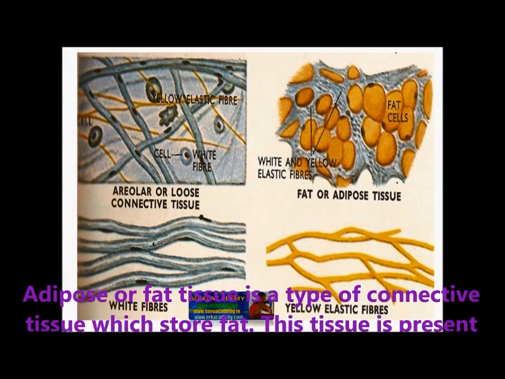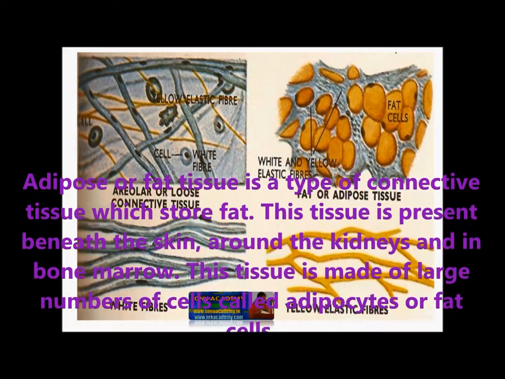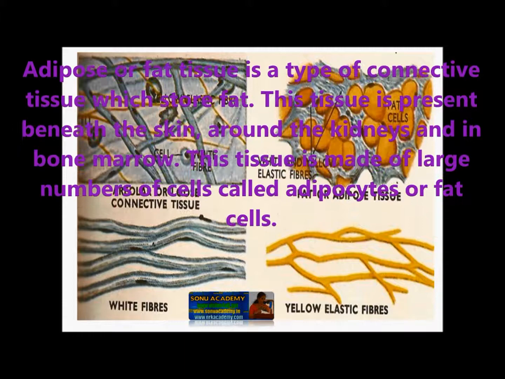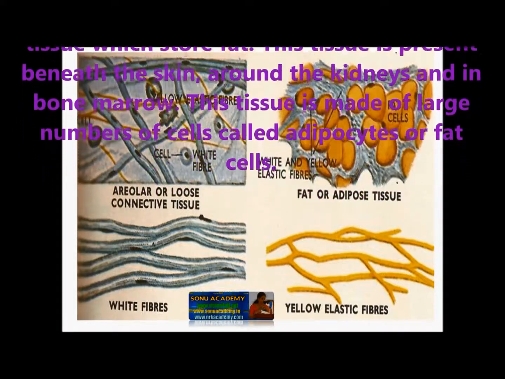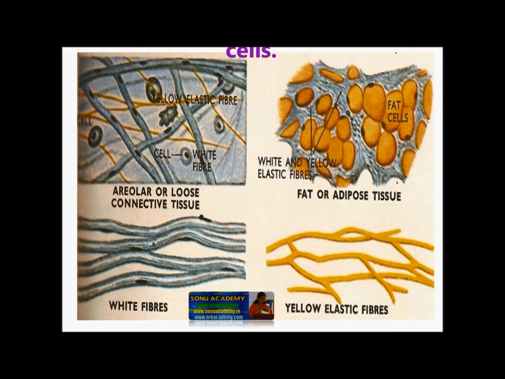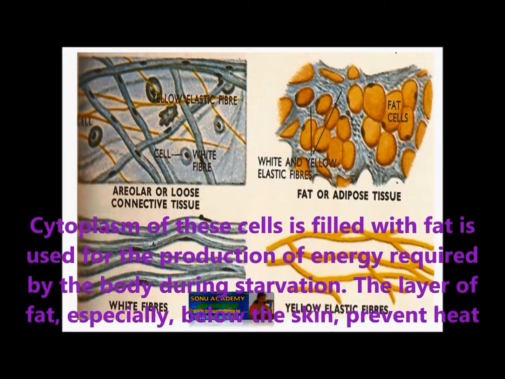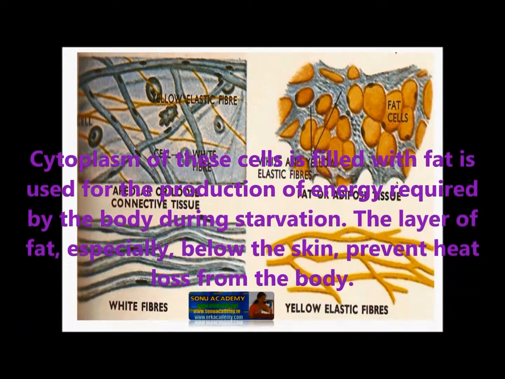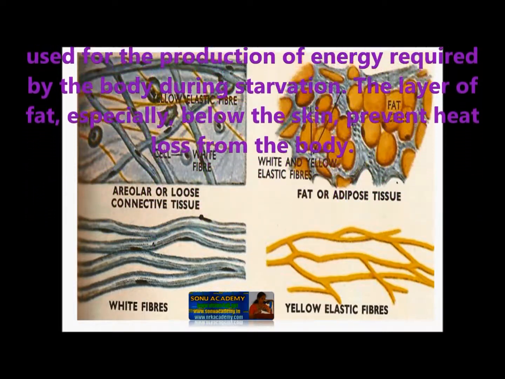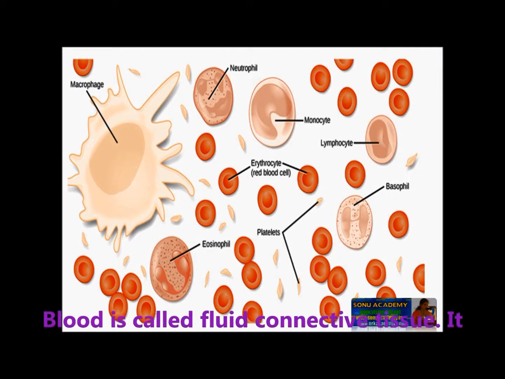Adipose. Adipose or fat tissue is a type of connective tissue which stores fat. This tissue is present beneath the skin, around the kidneys and in the bone marrow. This tissue is made up of a large number of cells called adipocytes or fat cells. Cytoplasm of these cells is filled with fat granules. The fat is used for the production of energy required for the body during starvation. The layer of fat, especially below the skin, prevents heat loss from the body.